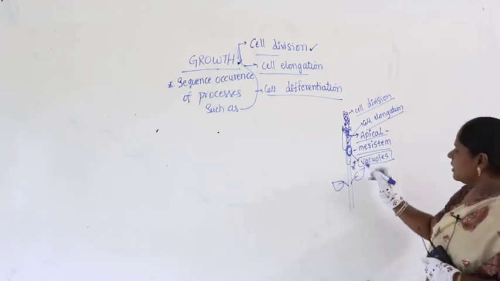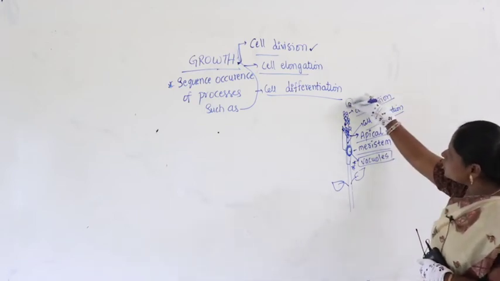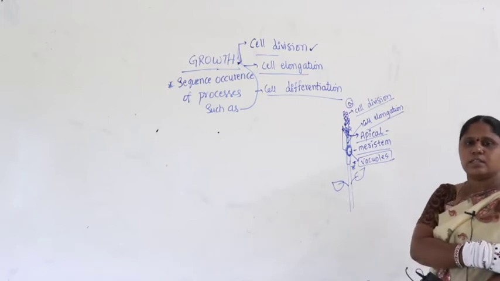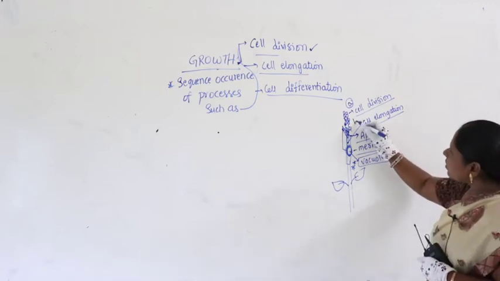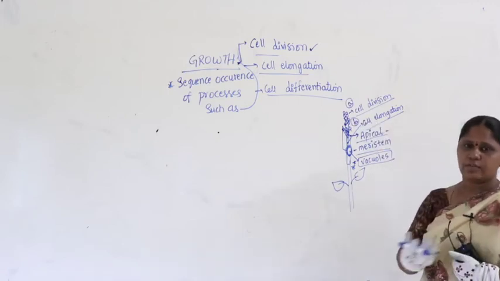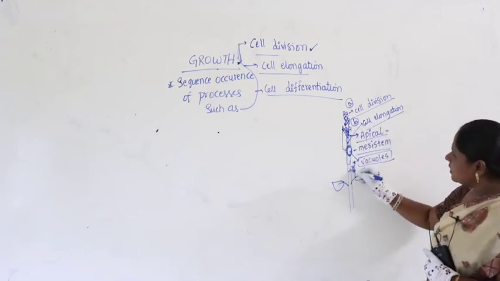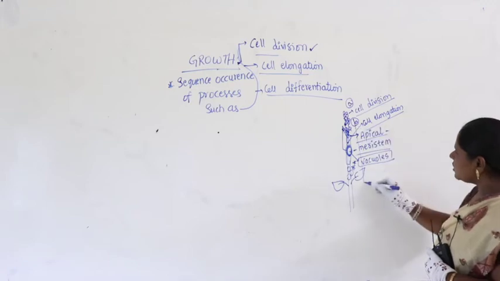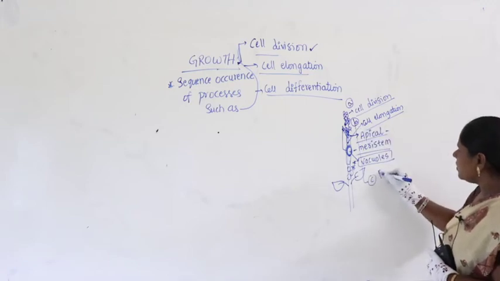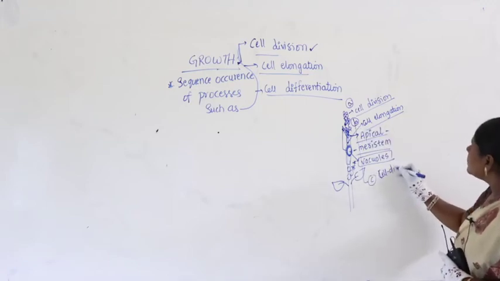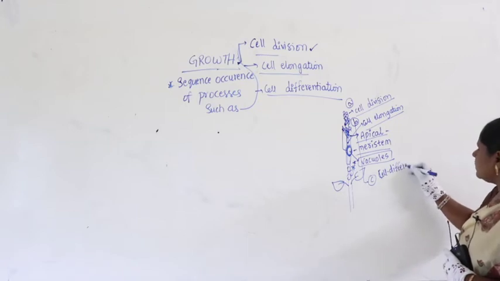Cell division is process A, cells elongate is process B. After A, B is the sequence: cell elongation, then cells get differentiated. That is called cell differentiation.